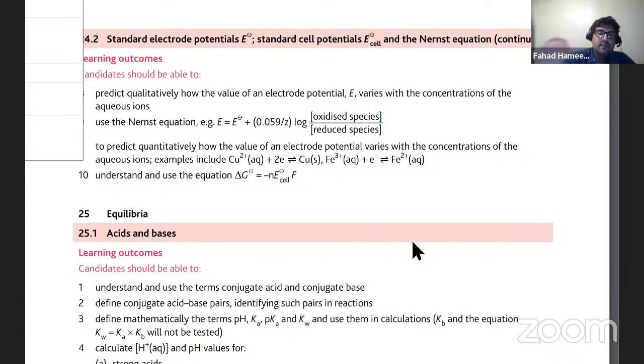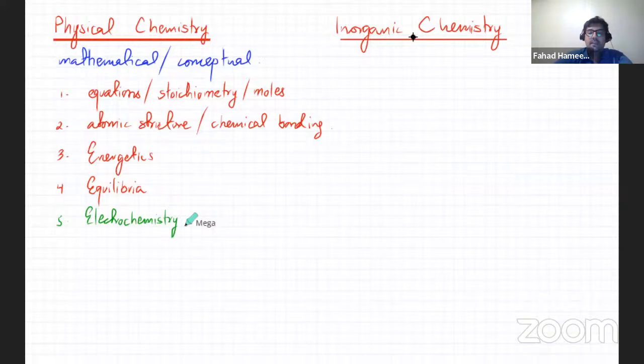Just one second. So coming back to this, where's the board? So is this clear that electrochemistry as a topic would mostly be covered in A2 and in AS you'll do very little of that?